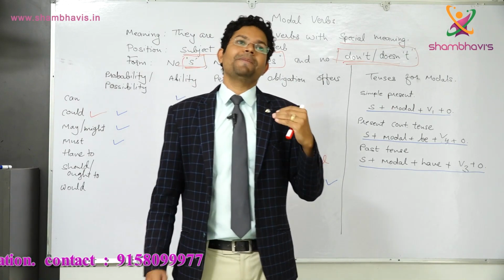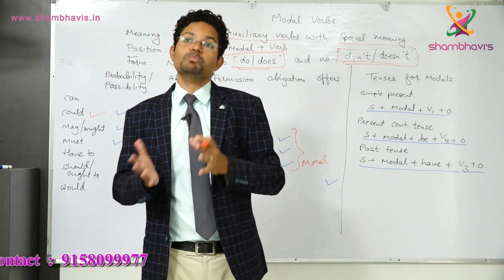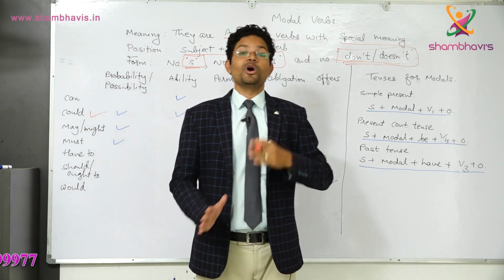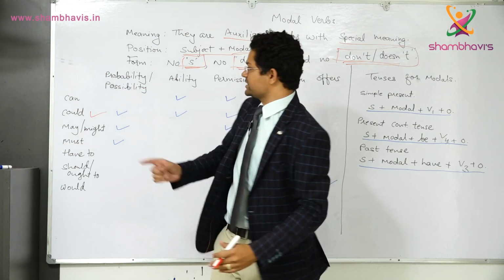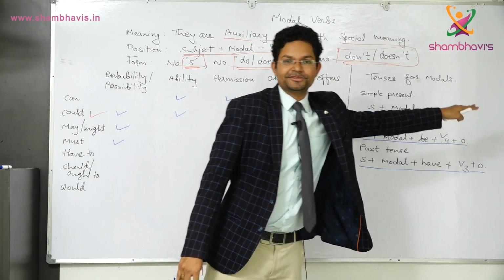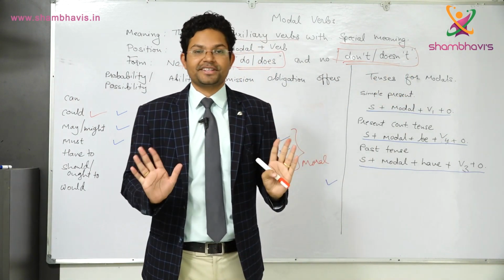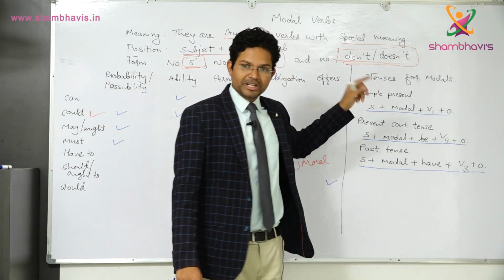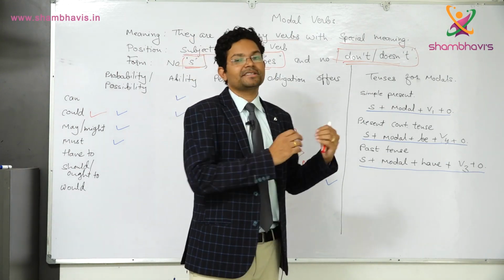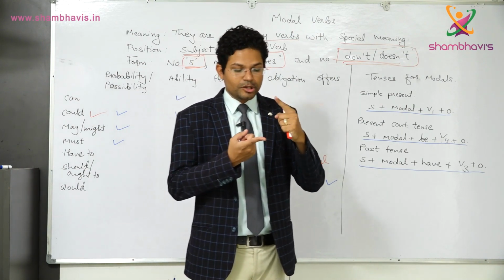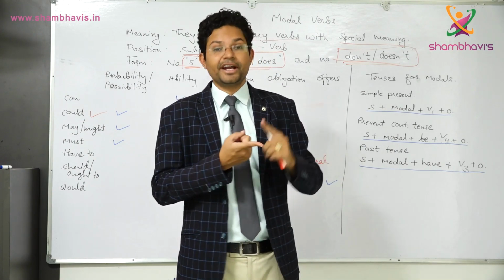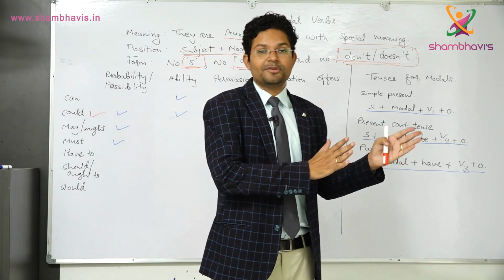Now when I want to make a past tense sentence with modals, I don't need to change the structure, I just need to change the modal verb to its past form. For example, can, could. Now I can say I could do my work. So there is no separate structure for past tense, it is the same structure, only that the modal verb which is in present tense, we now use the past tense form of the modal verb, which is could, should, would. These are the past tense, or had to, these are the past forms of modal verbs.